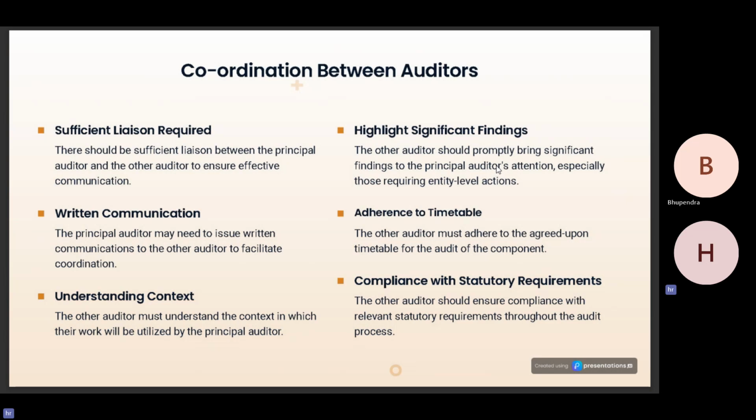Written communication. The principal auditor may need to issue written communications to other auditors to facilitate coordination and also to be part of the audit documentation. Adherence to timetable. The other auditor must adhere to the agreed upon timetable for the audit of the component. The other auditor must understand the context in which their work will be utilized by the principal auditor and must perform the required procedures. Compliance with statutory requirements. The other auditor should ensure compliance with relevant statutory requirements throughout the audit process.